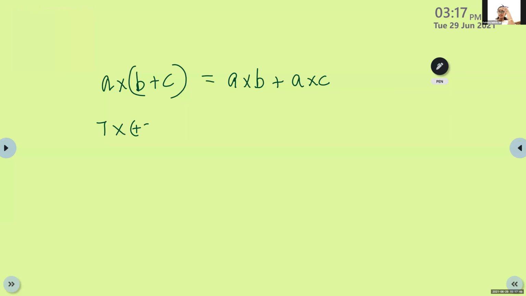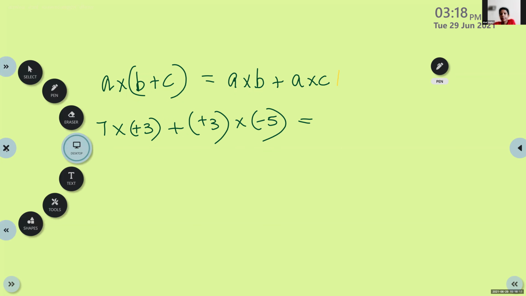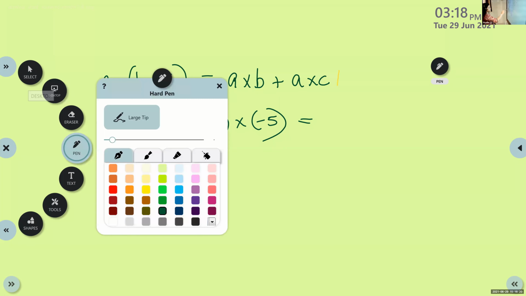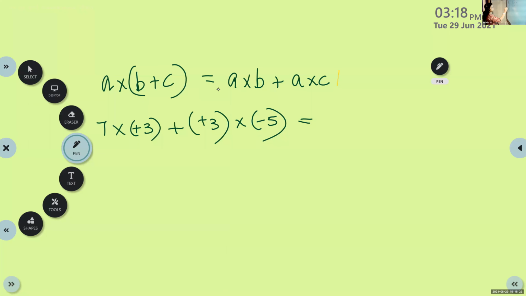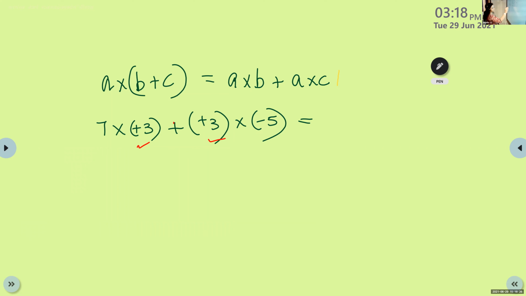7 into positive 3 plus positive 3 into negative 5. This is the problem. So how will you do it? Which common number will you take out? Positive 3, isn't it? With the positive 3 we have multiplied both sides, and this is plus in between. So this 3 we will take out.